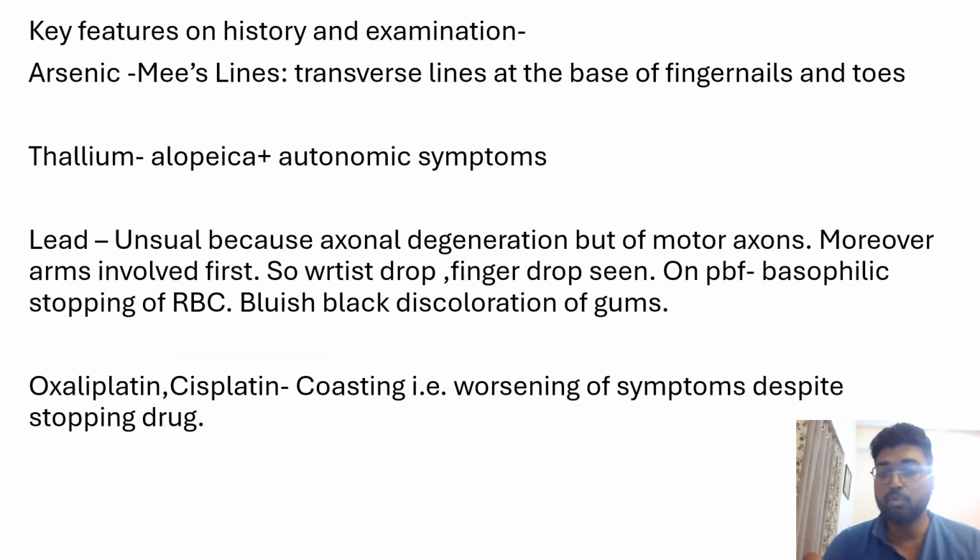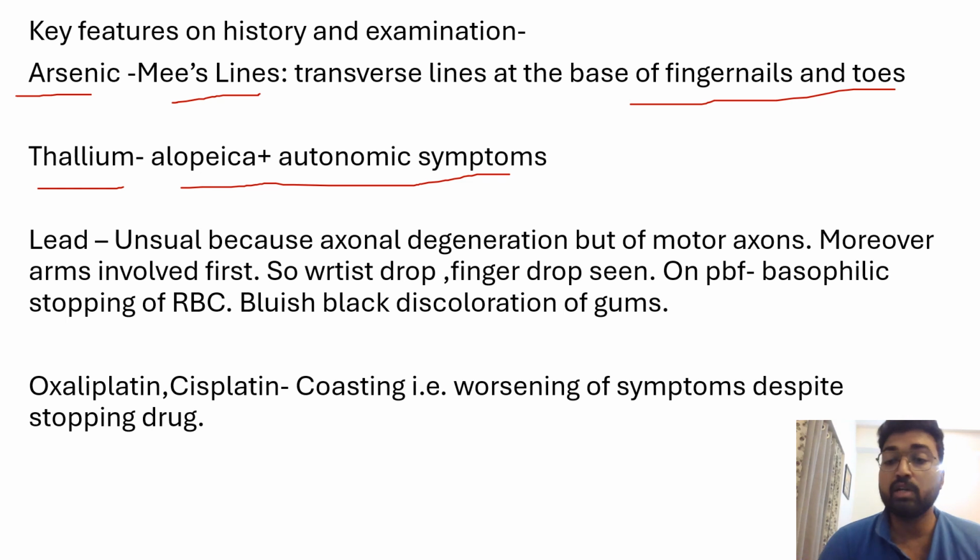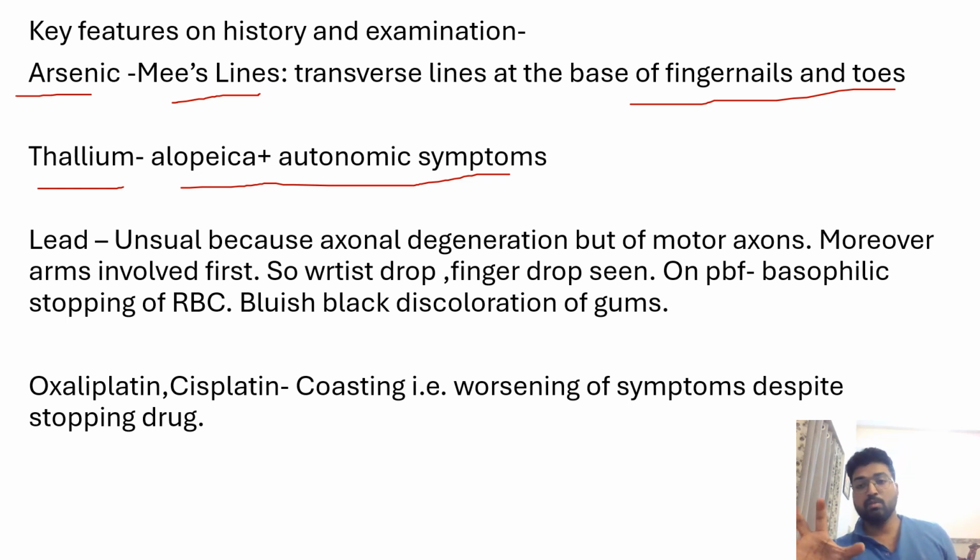So some specific points with regard to each toxin: when there is arsenic poisoning, we can see Mees lines at the base of fingernails and toes. With regard to thallium, there will be alopecia and autonomic symptoms. Okay, now I remember that when I was talking about this in the starting, I said that toxic neuropathy is axonal degeneration, and since it is axonal degeneration, sensory symptoms will be more, with one exception, that is lead.